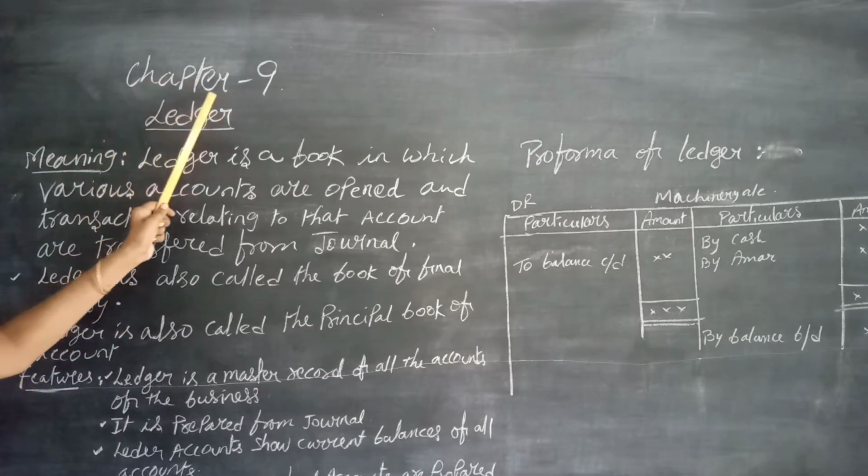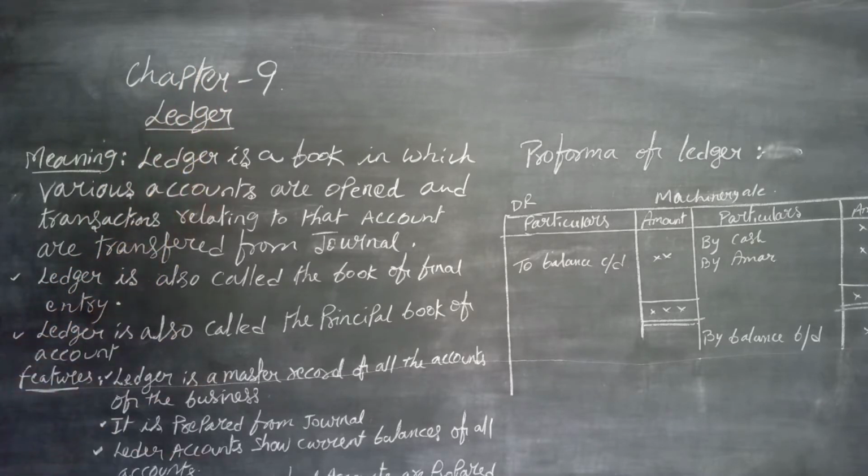Yes, good morning children. Chapter 9, Ledger. We have seen the accounting process. What is the accounting process? The process in which a number of steps are involved. First of all, identifying the transactions and measuring them in terms of money, that is, only financial transactions are taken into account. After that comes recording of those transactions, which means writing them in a book known as the journal. That is journalizing, which we have already seen in the previous chapter.